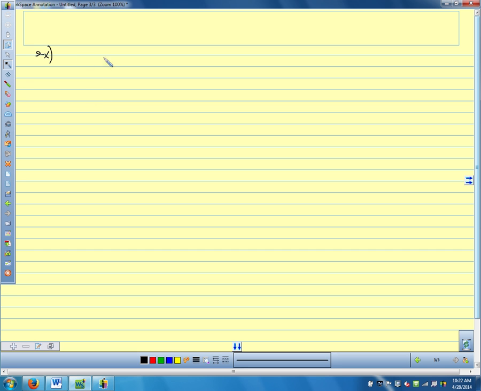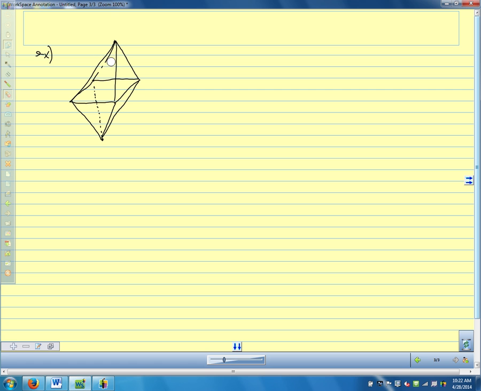So let me draw a solid shape here. We're going to kind of stack two pyramids. We're going to make a solid shape by putting a pyramid on top of a pyramid, connecting them at their bases. So there's my solid shape. So I took two pyramids, put the square parts together. So that's my polyhedron.